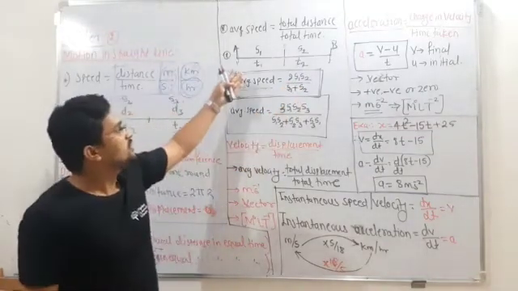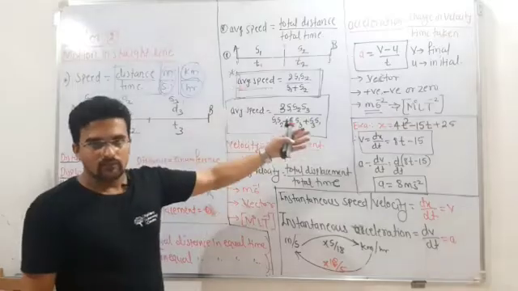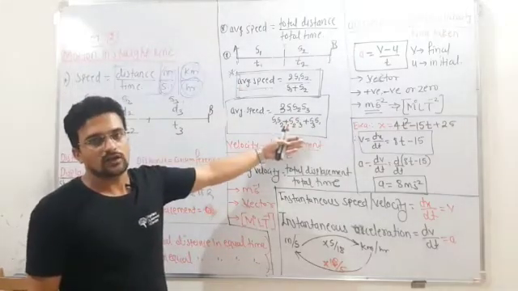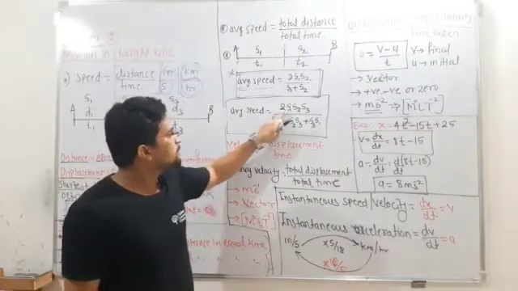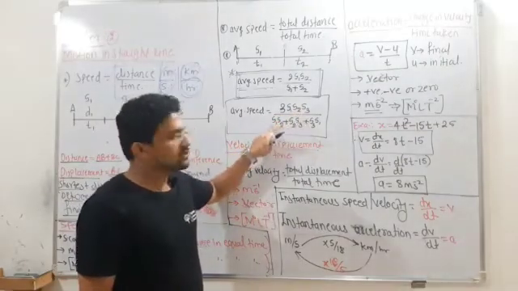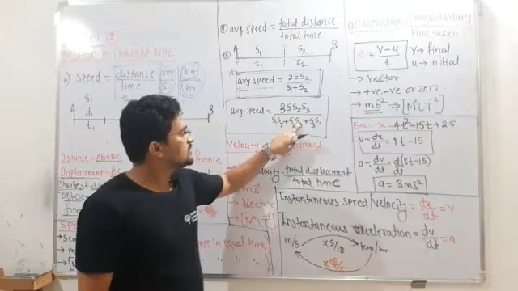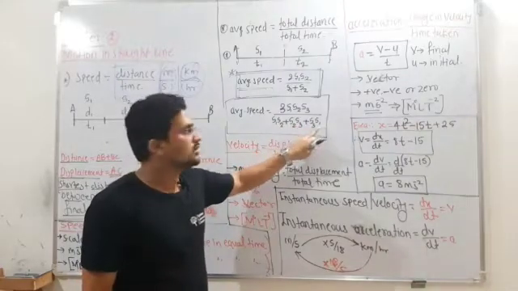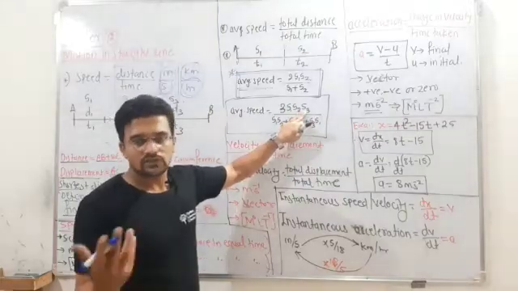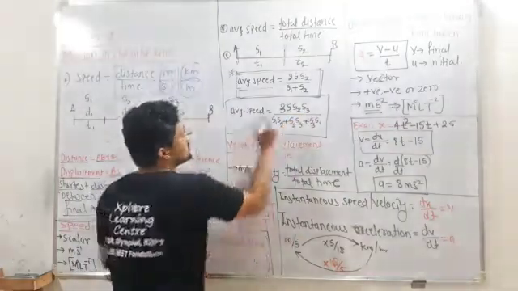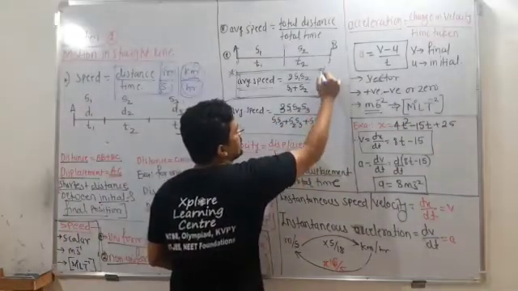Now suppose there are 3 different speeds and 3 different times, but equal distance covered. Then the average speed is 3 s1 s2 s3 divided by s1 s2 plus s2 s3 plus s3 s1. Instead of s you can take v also, v1 v2 v3, that is also possible. So remember these two standard equations for the average speed.